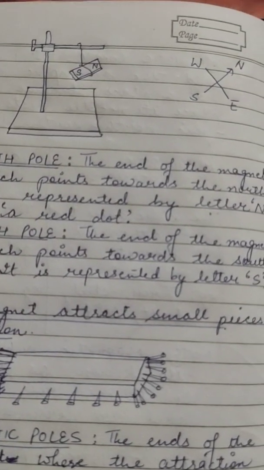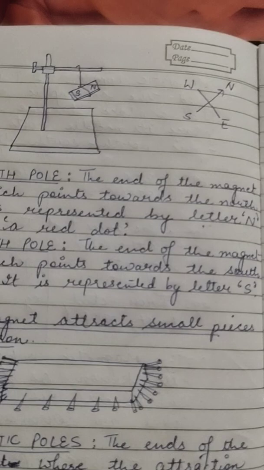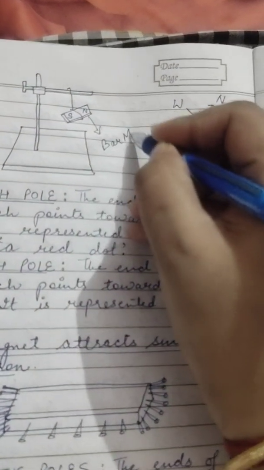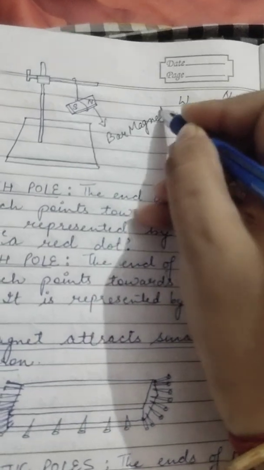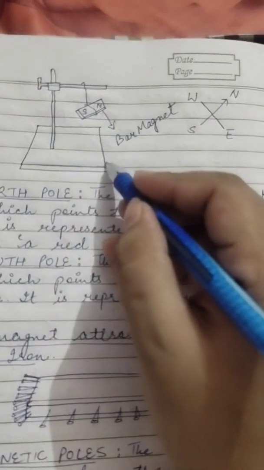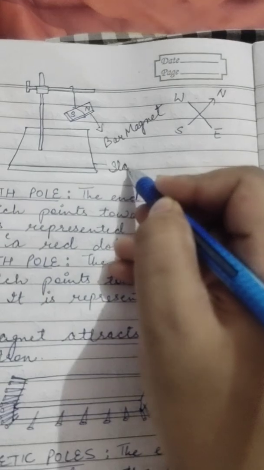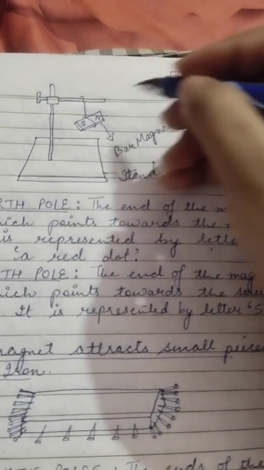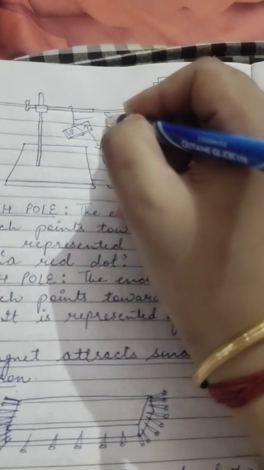This is a bar magnet, beta. This is your vertical stand, and here there is a silk thread.